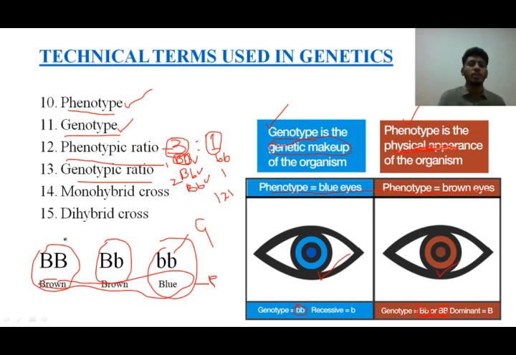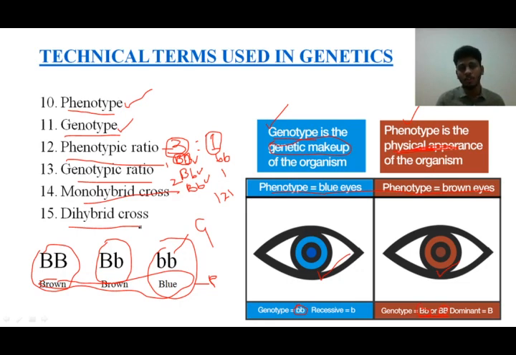Well, next moving on to the 14th and the 15th terms, called monohybrid cross and dihybrid cross. Students, remember, I have told you what is hybridization. Hybridization is nothing but crossing of two individuals of the same species and getting another offspring with a little bit more potentiality, right? So this is normal hybridization. Monohybrid cross means crossing of two individuals with respect to one single character. One single character has two contrasting features in diploid organisms, okay?